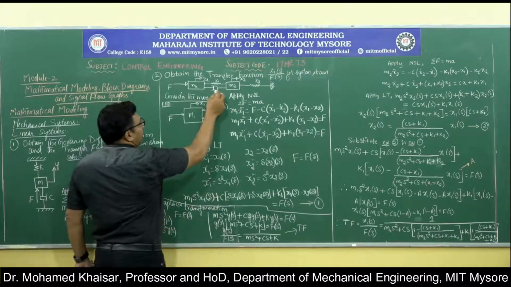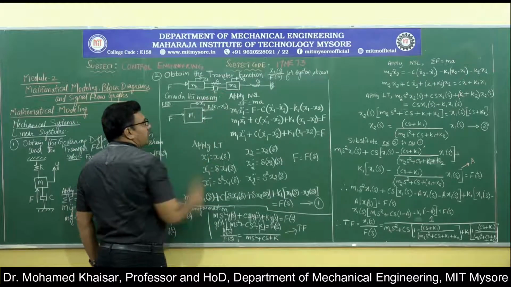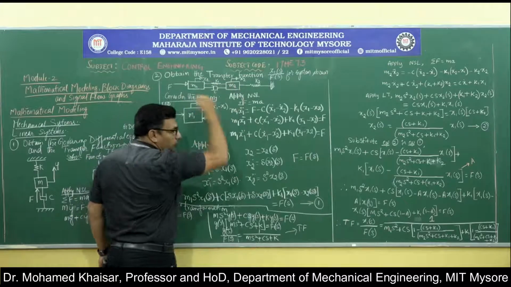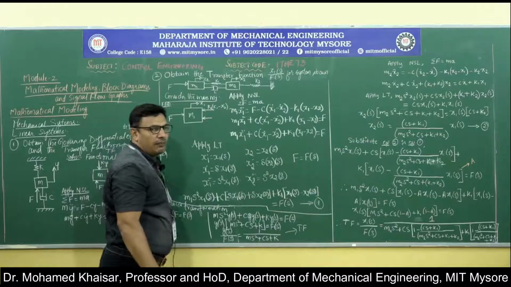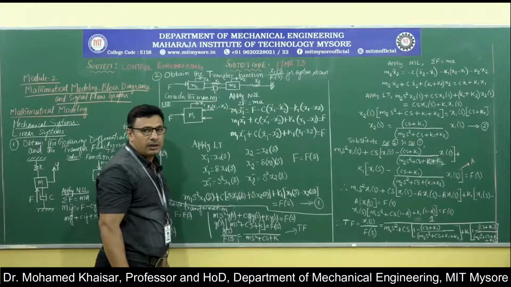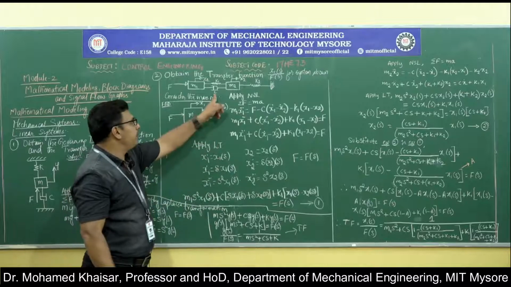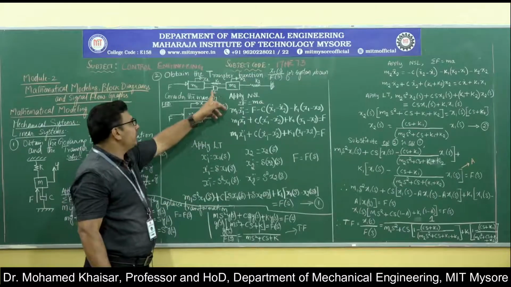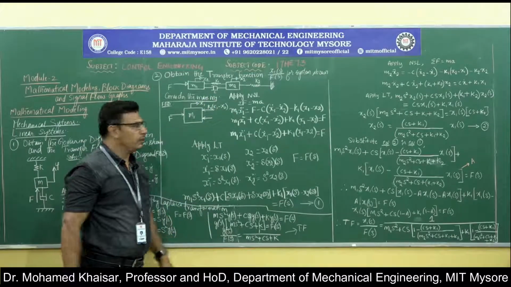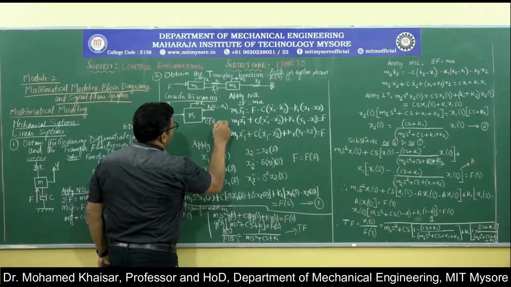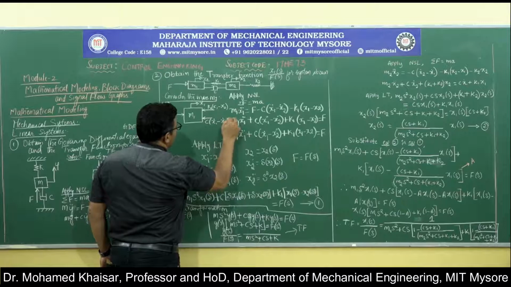Similarly, the damper tries to offer a resistance of C into x1 dot, whereas m2 will pull it back by a force C into x2 dot, because of which the effective resistance offered by the damper present over here, which is connected to both m1 as well as m2, will be equal to C into x1 dot minus x2 dot.